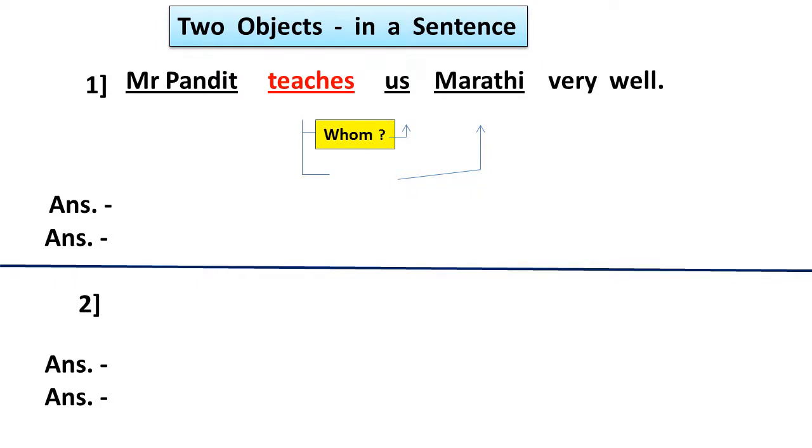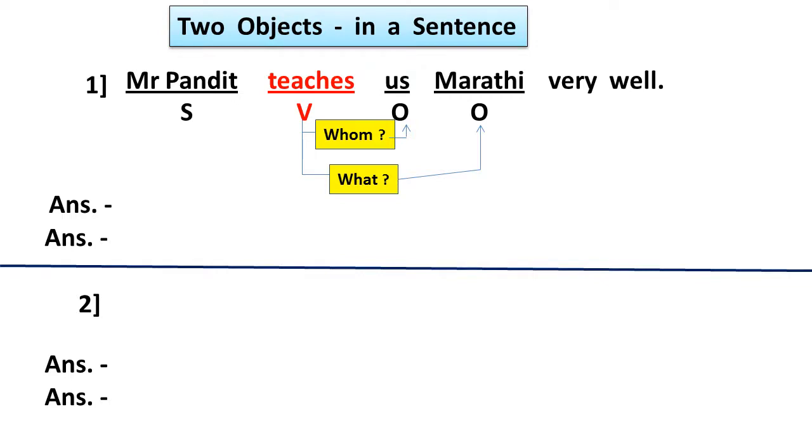You know that the verb, subject, and objects are the most important words in the sentence. The subject is Mr. Pandit, the verb is teaches, and the two objects are us and Marathi. How to find them? When we ask two questions to the verb, whom and what, you will get the two objects. Automatically, you can understand the two objects, and we can also write the two-way answers.